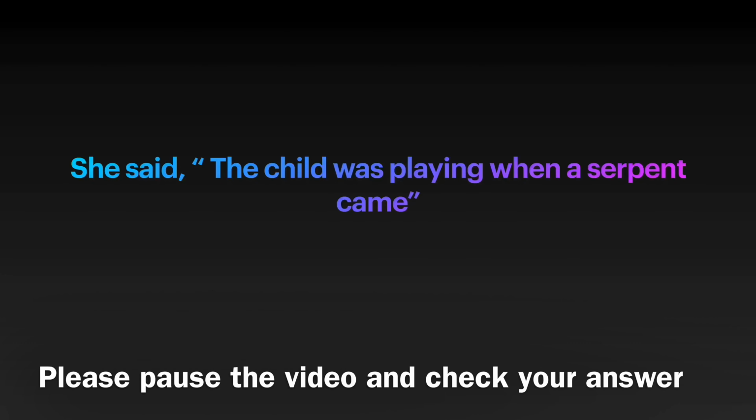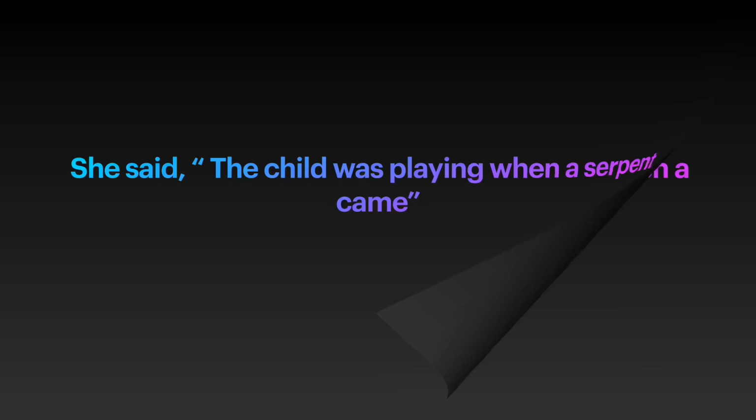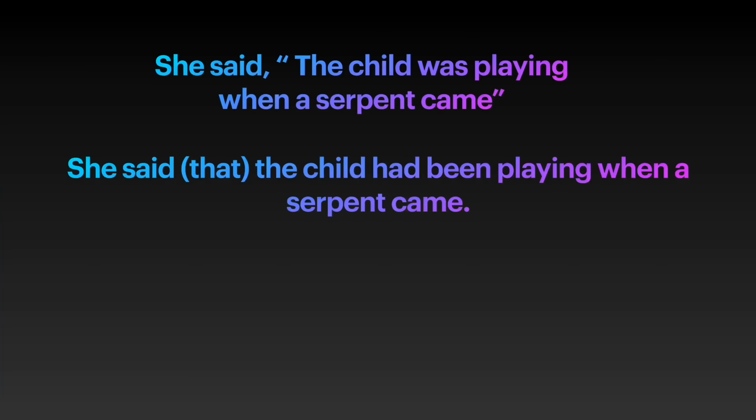Next example. She said, the child was playing when a serpent came. She said that the child had been playing when a serpent came. Since the reported speech is in the past continuous tense, in the indirect speech, the tense changes into the past perfect continuous tense.